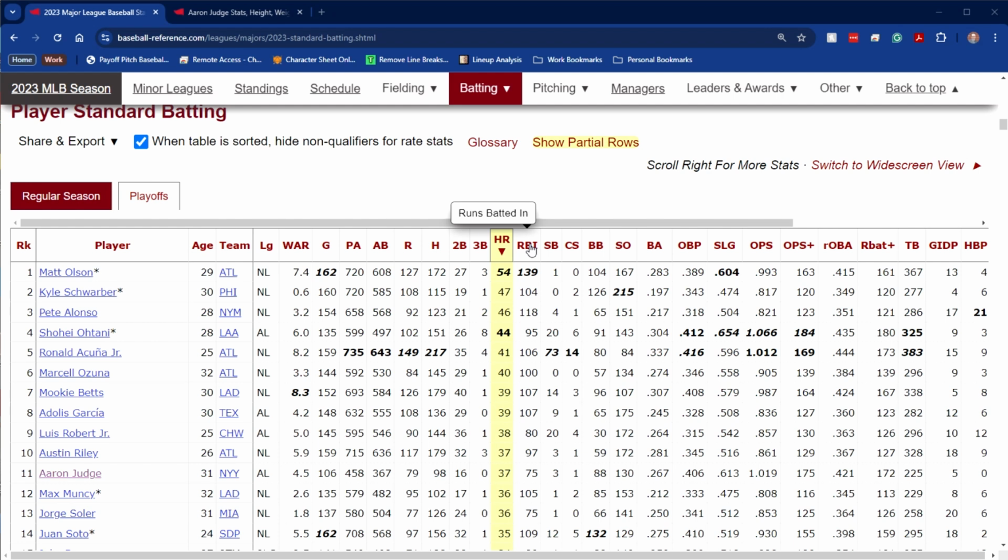You ground it to short, and the shortstop bobbles it, and the runner on third scores. That's not an RBI because the runner on third would not have scored other than the fact that there was an error on the play. You also don't get an RBI if you ground into a double play. So you ground to short, bases are loaded, let's say, there's no outs, and they turn a short to second base to first base double play for 2 outs, but the runner on third scored on the play.